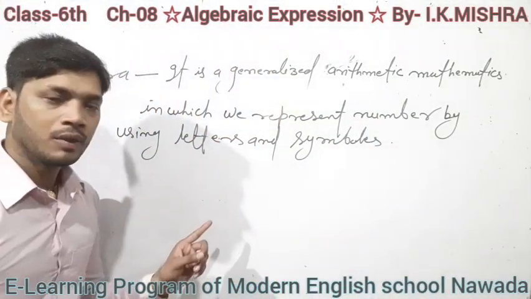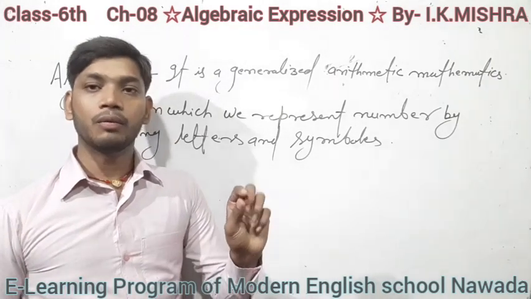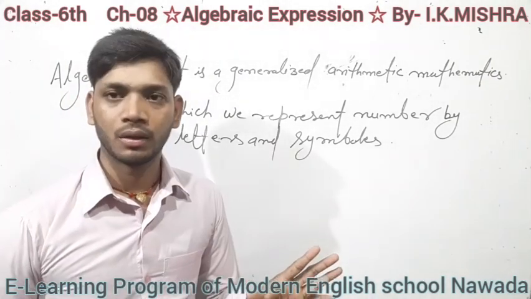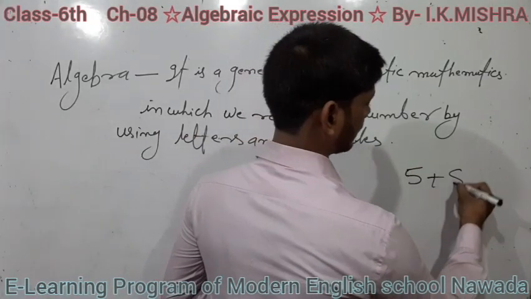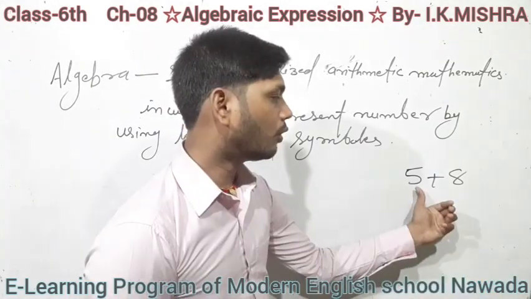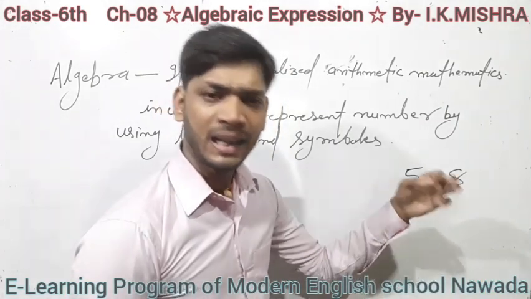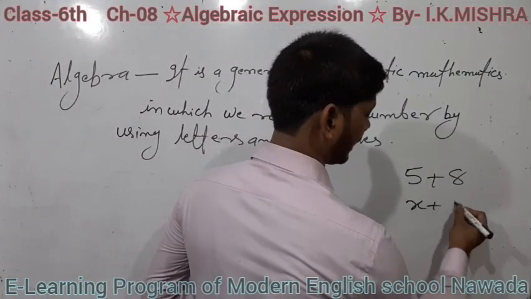Here, students, we use letters to represent the numbers. Suppose in arithmetic 5 plus 8 is written. That means, students, for 5 or any value we use a letter, and write x plus 8.